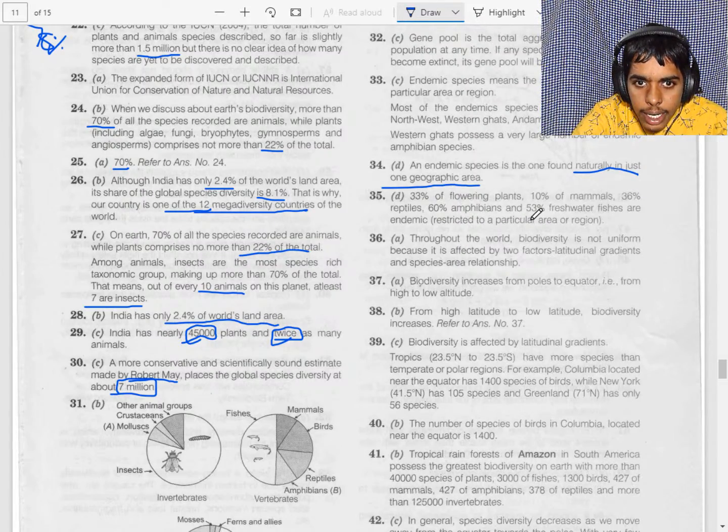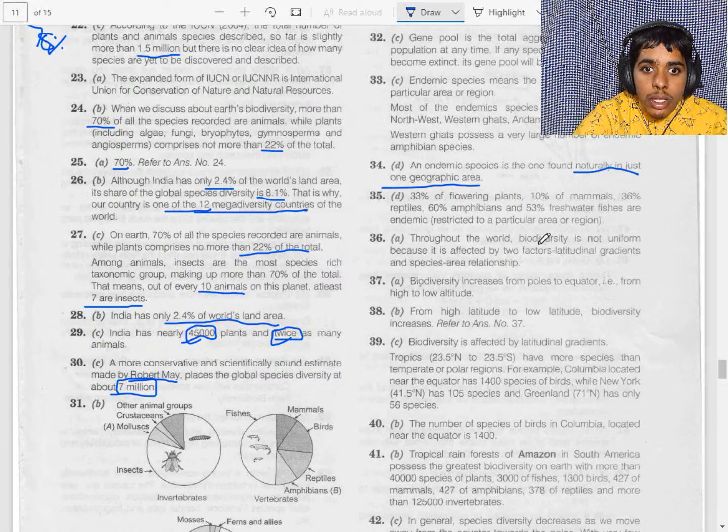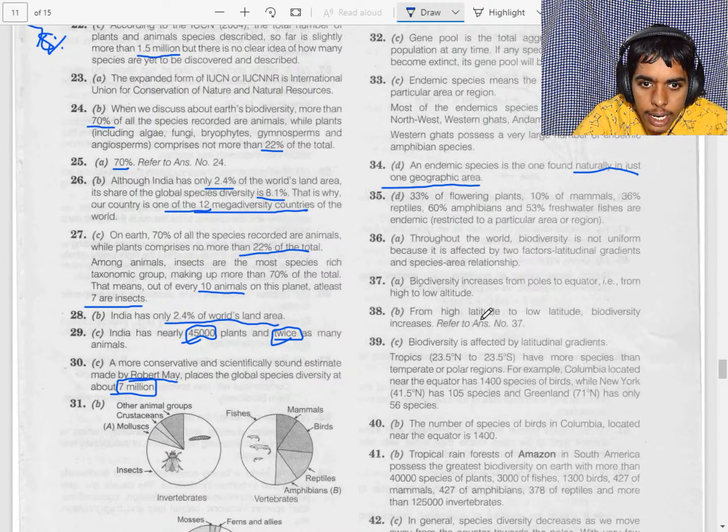So it increases from the poles to the equator and is not uniform. It depends upon latitudinal gradient and the species-area relationship. From higher altitudes to lower altitudes, it will increase. The tropical range is 23.5 degrees north to 23.5 degrees south. Colombia has more species, while New York has 105 species and Greenland has 56 species.